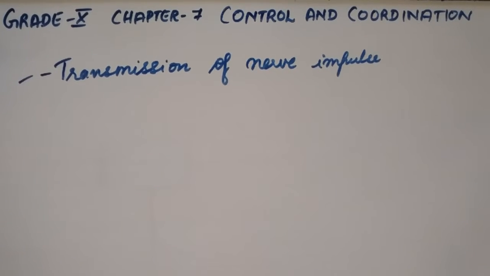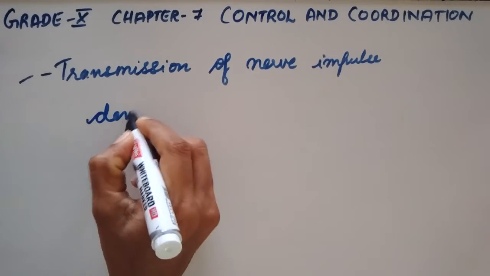The receptors, after detecting the sensations, that is, they collect the information, acquire this information at the tip of the dendrite of a nerve cell.